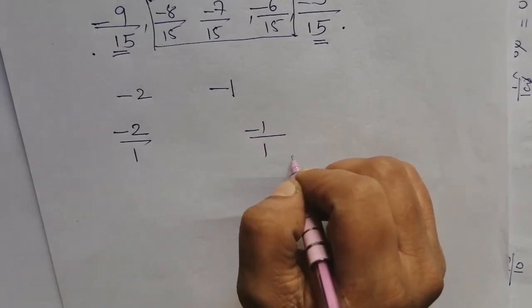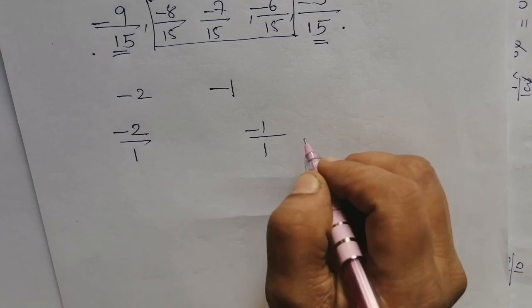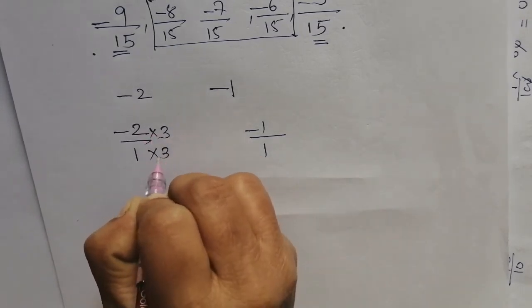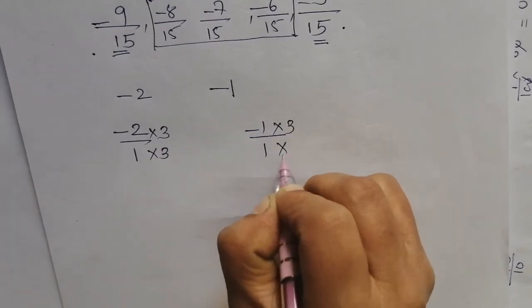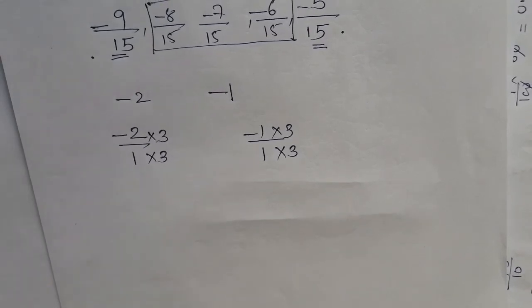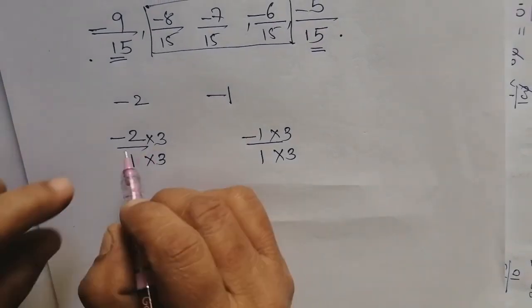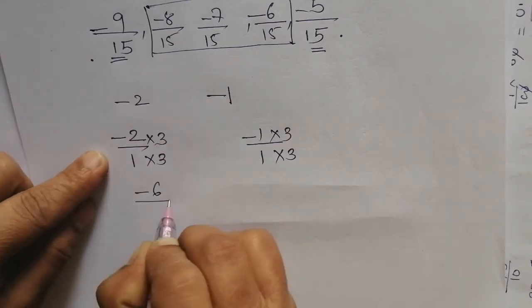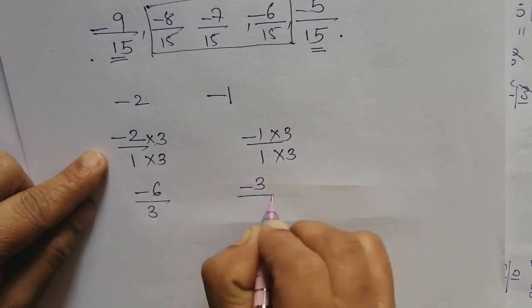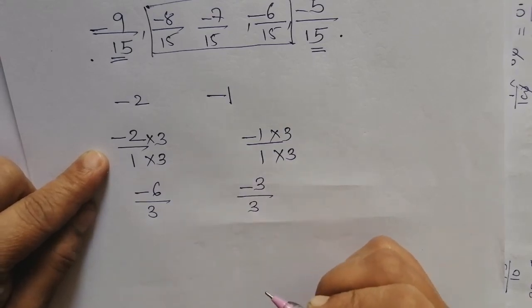Now to change these numbers, multiply by 3. You can take any number, multiply by 3 or by 4 or by 5. The numerator and denominator of both rational numbers should be multiplied by the same number. Now this is minus 6 by 3 and this is minus 3 by 3.